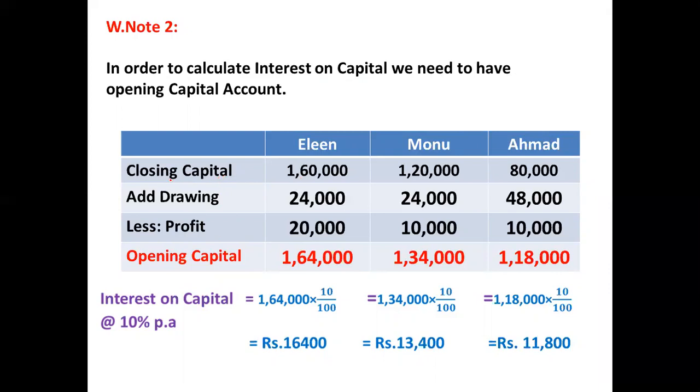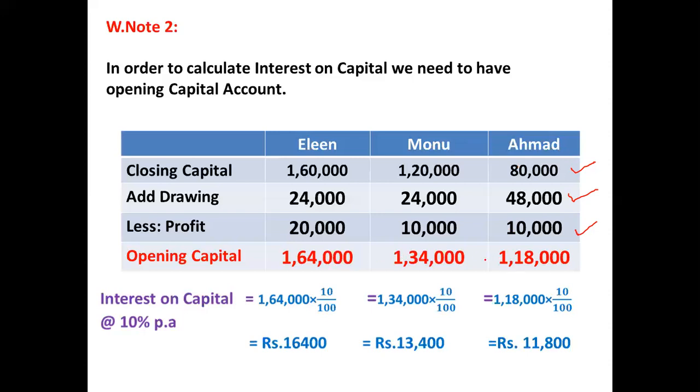And we know that the steps are, because drawing is already adjusted, so earlier drawing was deducted. Now to calculate opening capital, we will add drawings. Similarly, profit was also adjusted. Now this profit will be deducted. So total profit was 40,000 and they have distributed it in the ratio of 2:1:1. First of all, we'll take closing capital of all the three partners. Then drawing amount will be added back and the profit which has already been adjusted in their capital will be deducted, and this gives the opening capitals.